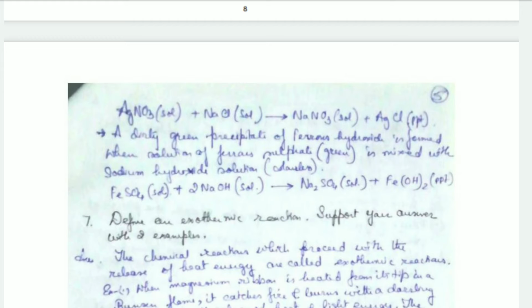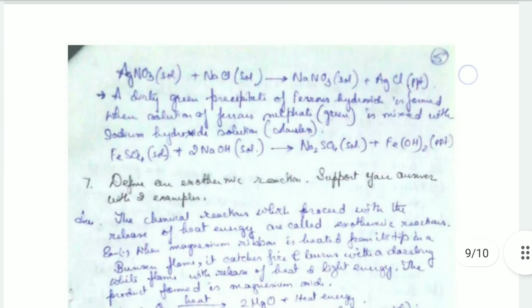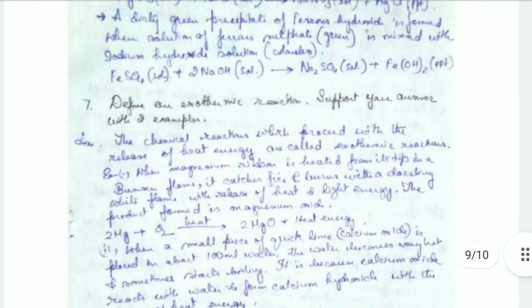So when both of them are mixed, then a dirty green precipitate is formed, which is of ferrous hydroxide, and sodium sulfate is formed in solution form. So these two are the precipitates which form. Then define an exothermic reaction. Support your answer with two examples.